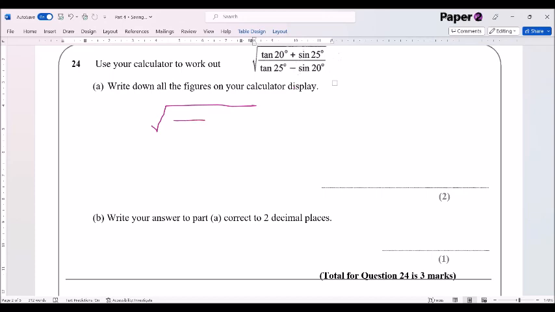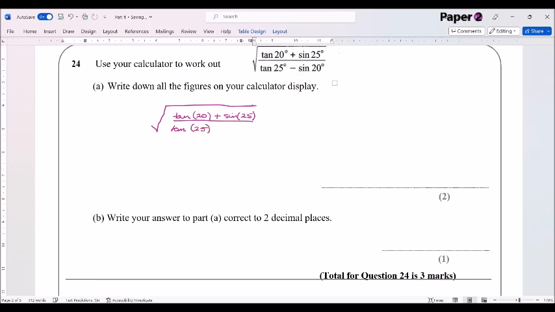As you type, it will get longer and longer. Now, all we're going to do in here is type in tan, and then it will come up with an open bracket. So you put 20 in there, and remember to close the brackets. And we then say plus sine 25, and again, open brackets around it and close brackets. And then finally, tan 25 on the bottom, on the denominator there.